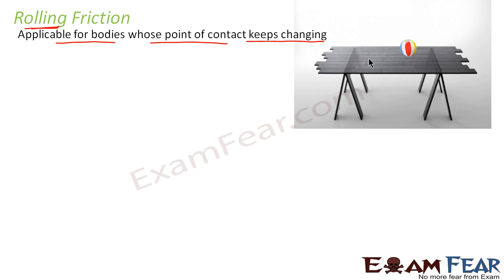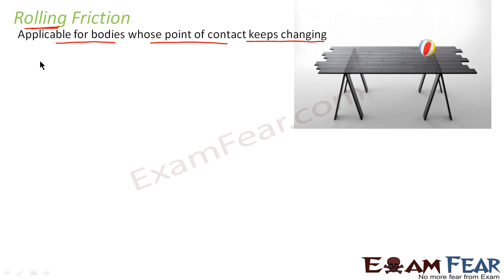Let us suppose instead of the box we have this ball now. See it once again. The ball is rolling. So initially, suppose at this time the point of contact is this. Again when it rolls somewhat like this, the point of contact becomes this. Sometimes this, and so on. So we don't know which will be the point of contact. As it keeps rolling, the point of contact keeps changing. So for such objects, be it a spherical ball or a ring or a spinning top, for all of them, rolling friction comes into play.